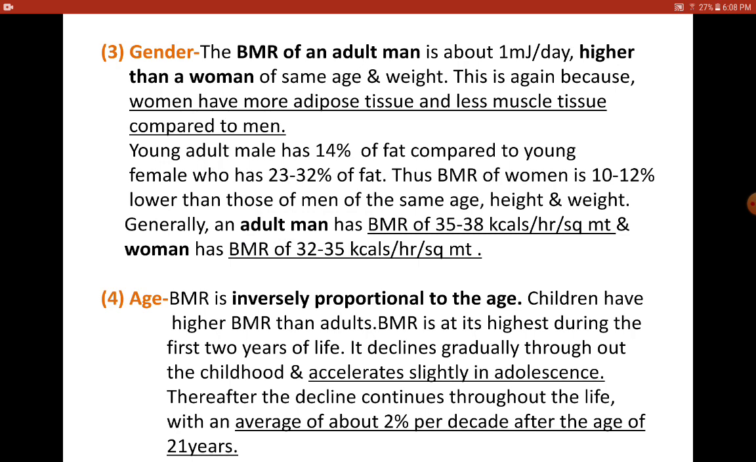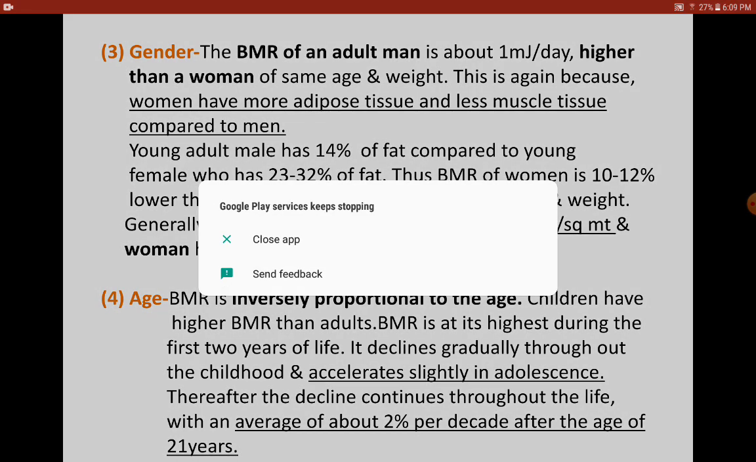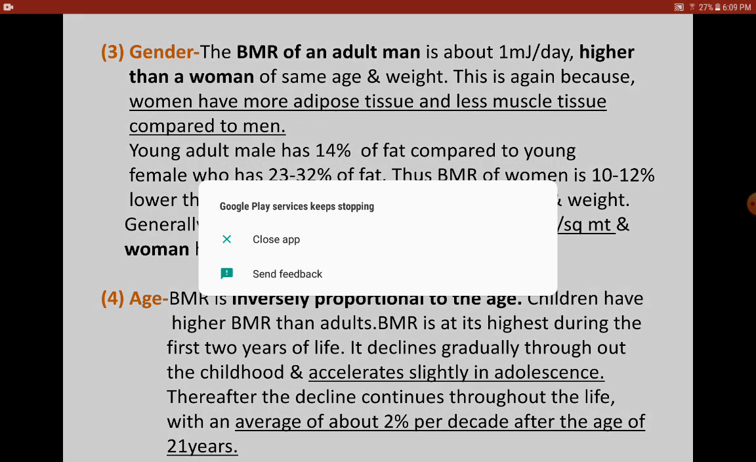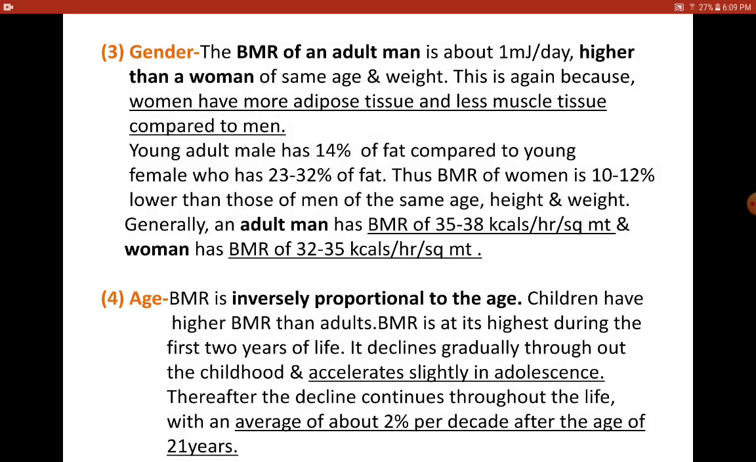And how much is the decline? There would be a decline of about 2% per decade after the age of 21 years. So after 21 years of age, that is when the person becomes 22, 23, and so on, every decade there is a decrease in the BMR value by 2%. Say it was around 35 or 37. So from 22 it may become 2% lesser than that. So from 37 it can come down to 35. Next, again at the age of 45 years, at every decade there is a decrease by 2% of BMR.